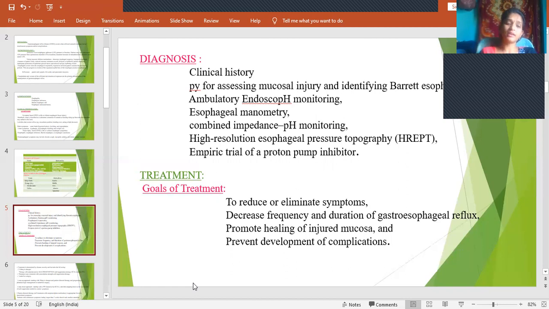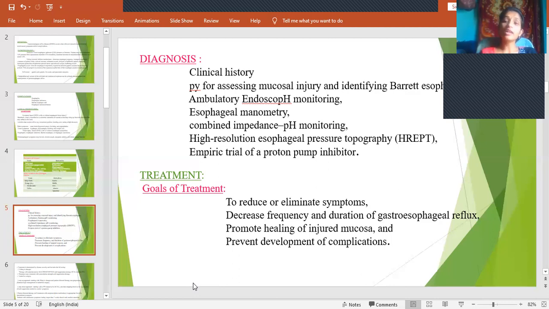And then coming to treatment. Before going to study the treatment, we must have some goals to treat. What are the goals of treating this patient? First, in any condition, in any disease, the first thing we have to do is reduce or eliminate the symptoms and decrease the frequency and duration of gastroesophageal reflux. That means we should try to reduce the reflux of contents into the esophagus, and its frequency and the duration of exposure, that also we have to decrease.